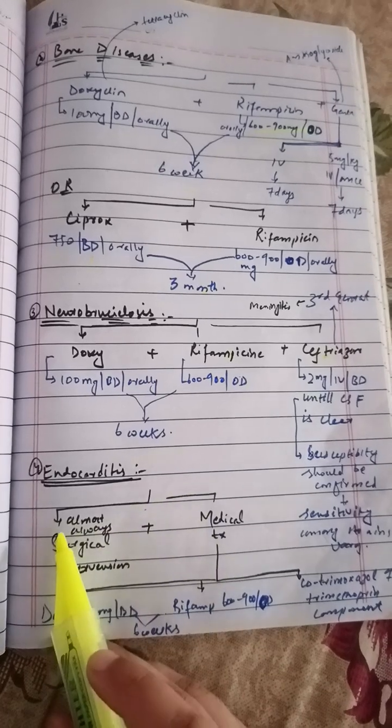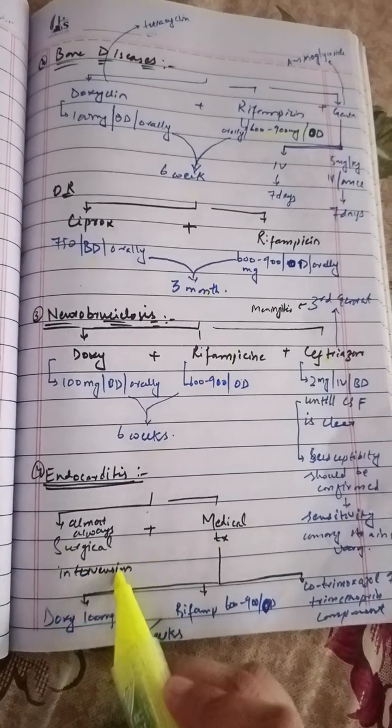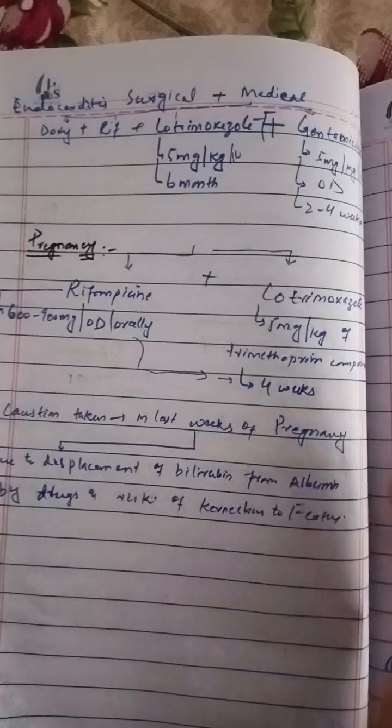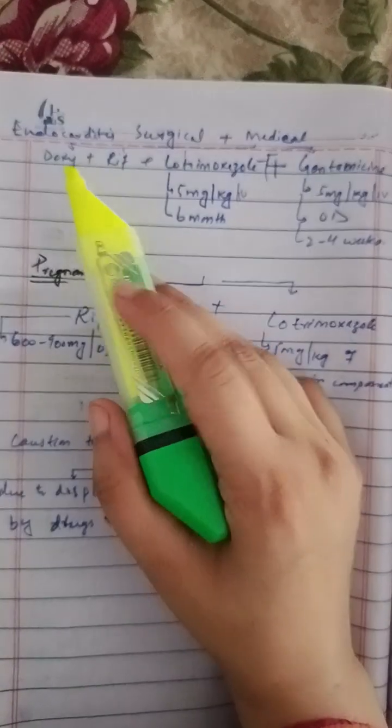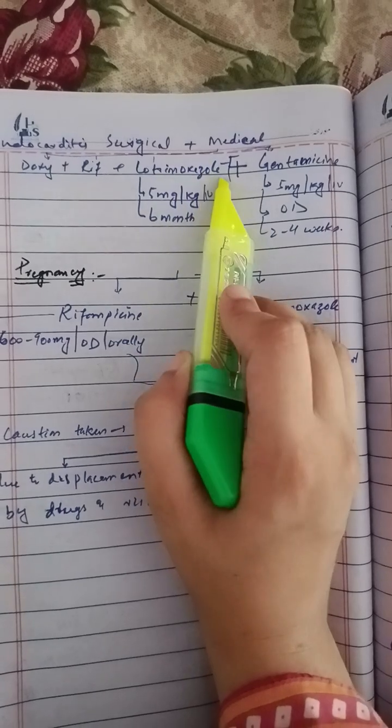If it causes endocarditis, then we have to do surgical intervention as well as medical treatment. In the medical treatment, we have to give doxycycline with rifampicin with cotrimoxazole.